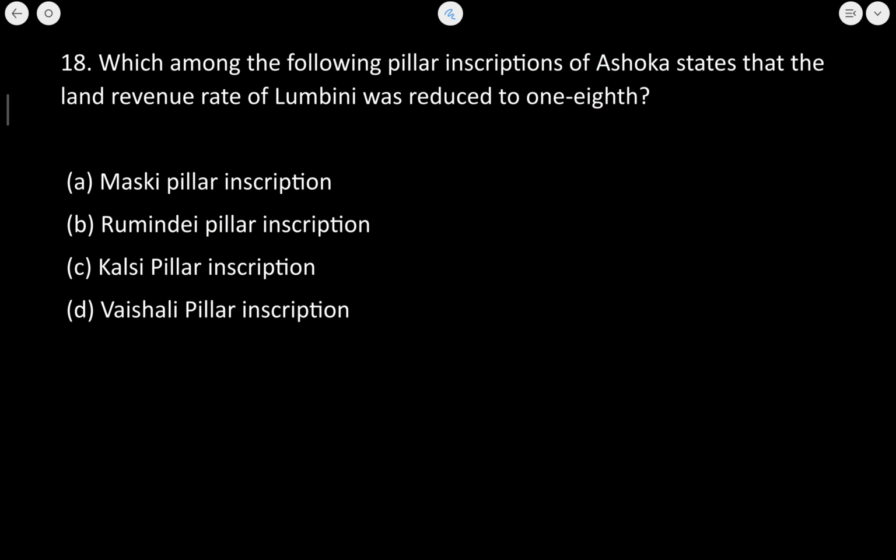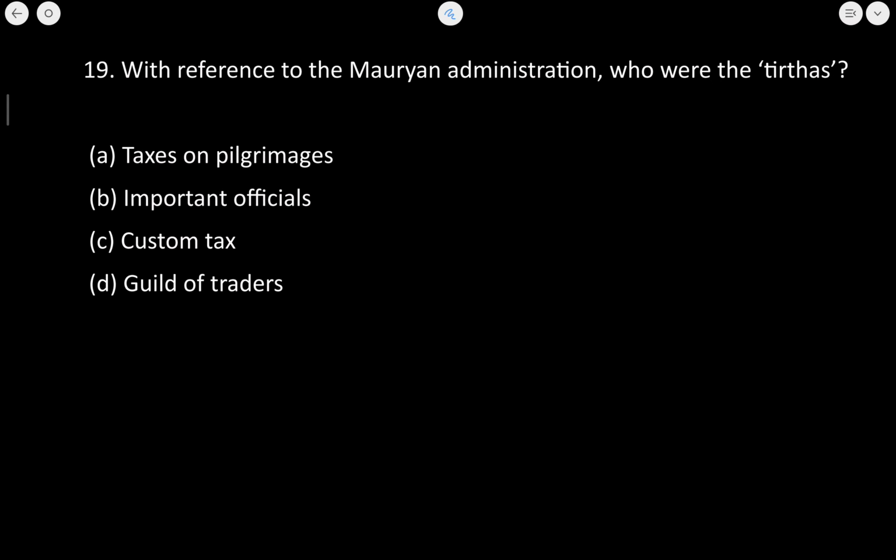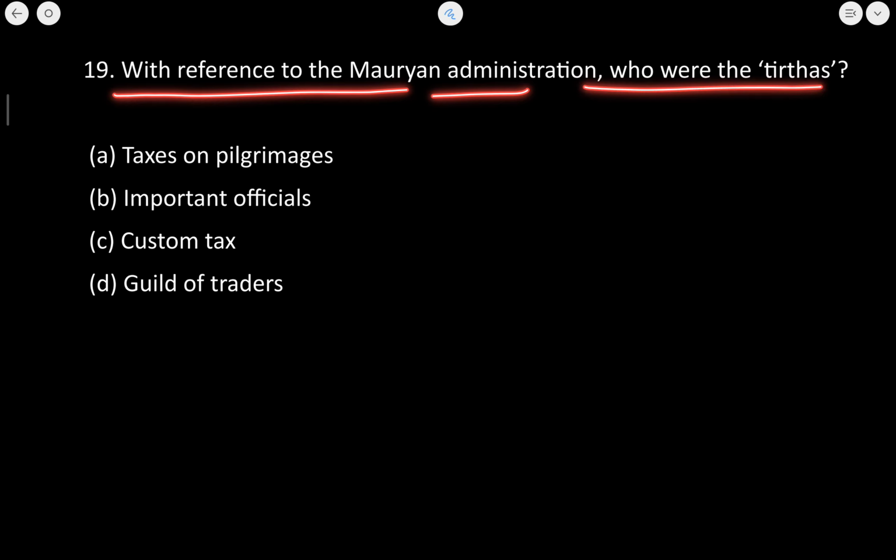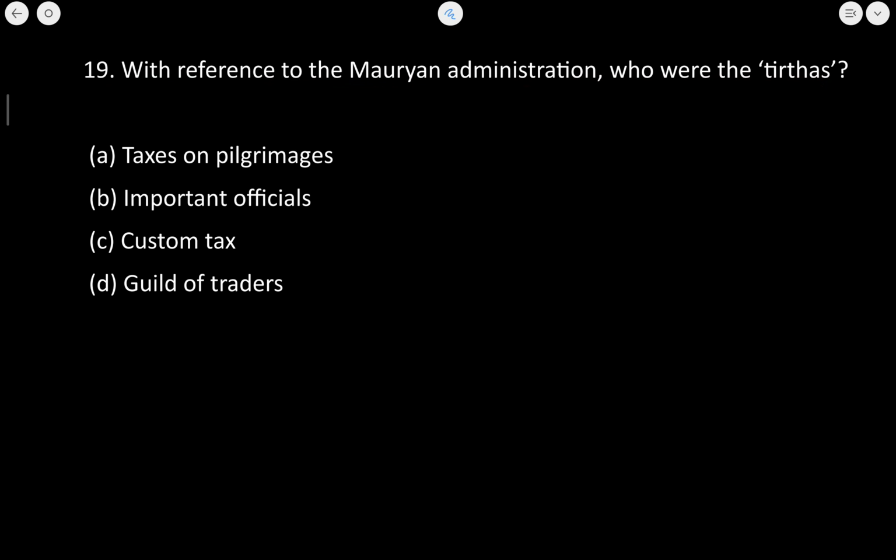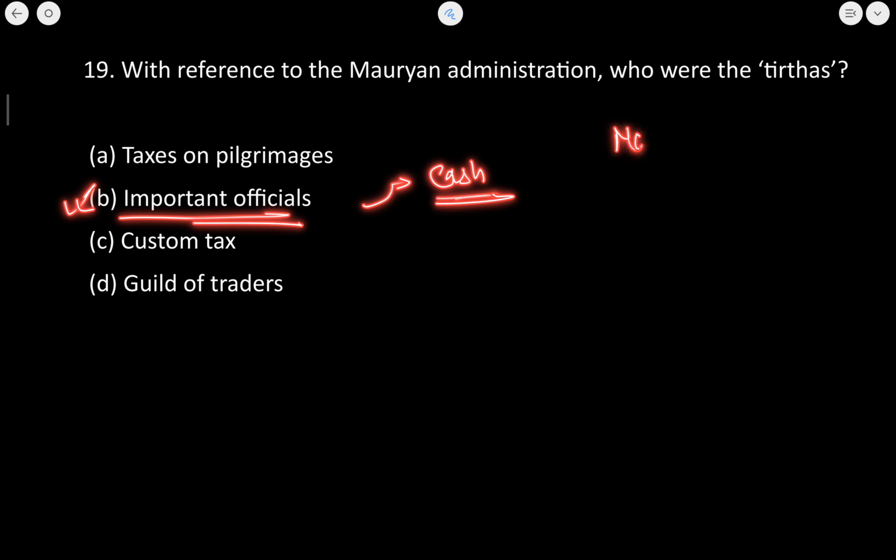Let's now move to the next question, that is with reference to the Mauryan administration, who were the Tirthas? This question is about the Tirthas. I hope you have tried this question. So the correct answer is they were the important officials. Mostly they were paid in cash. The highest functionaries were the mantrins. These mantrins were the ministers.